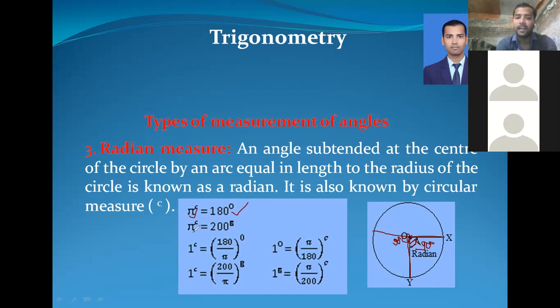Also pi radian is equal to 200 grade, because 90 degree is equal to 100 grade. So 90 degree and 90 degree means 100 grade and 100 grade.